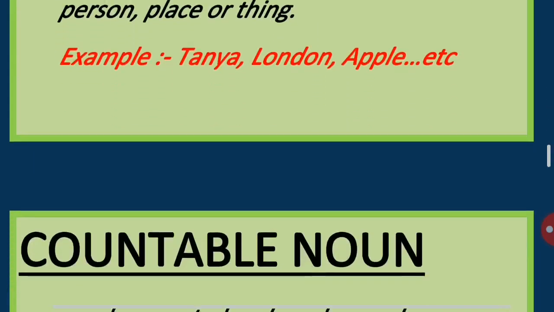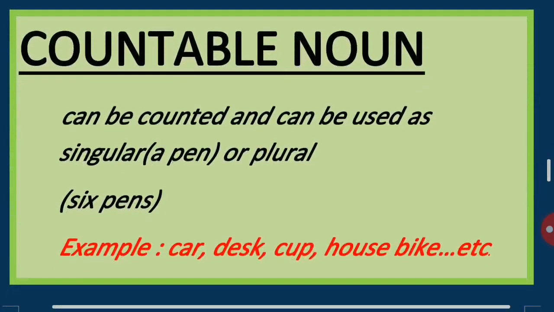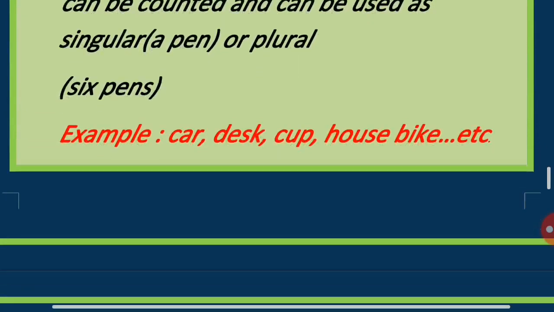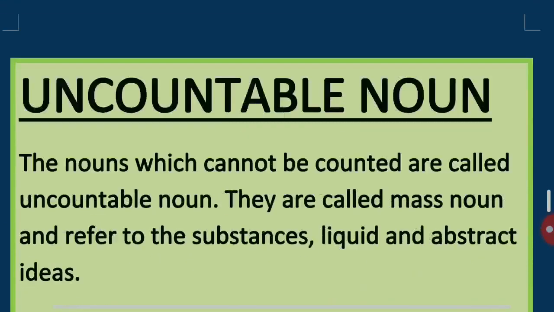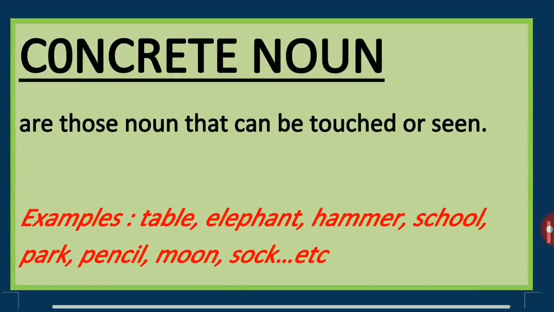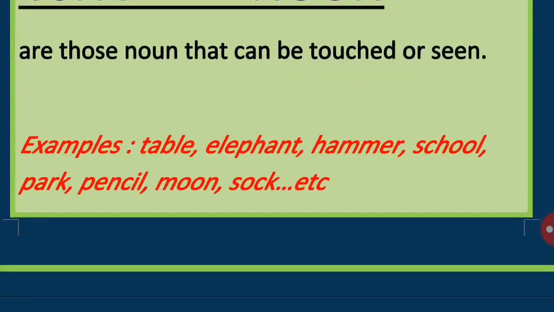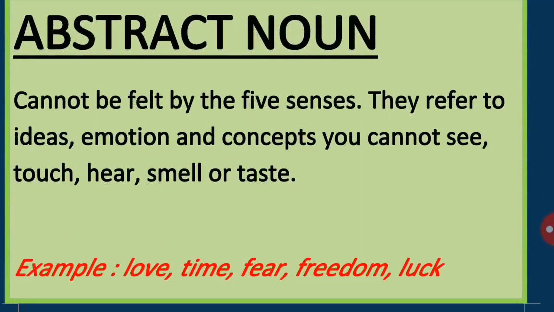Similarly, countable means that can be counted, and uncountable noun cannot be counted. Similarly, concrete and abstract noun. Concrete, we can see it, smell it, all the five senses can work here. But in abstract noun, we cannot feel anything by our five senses. We can only feel it.